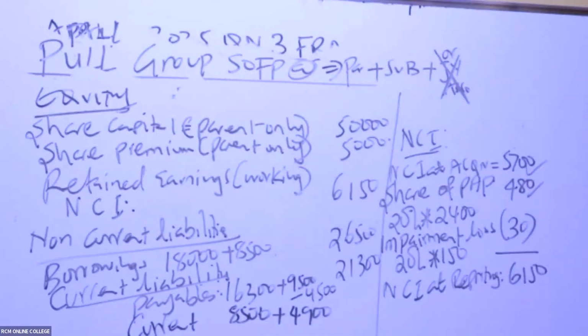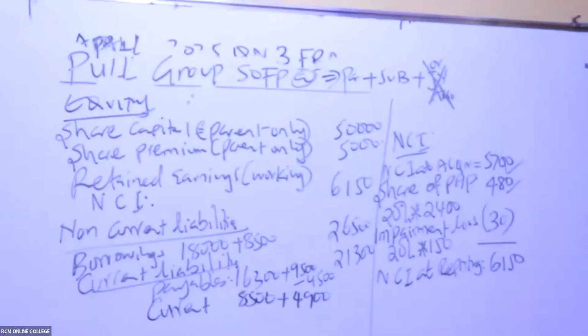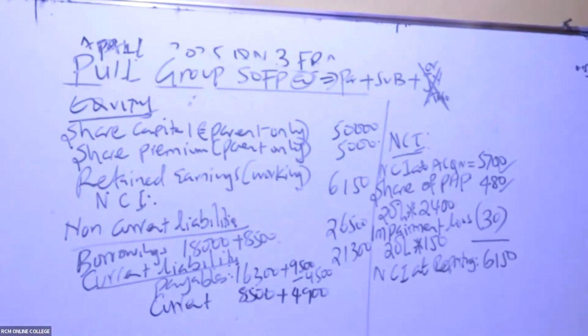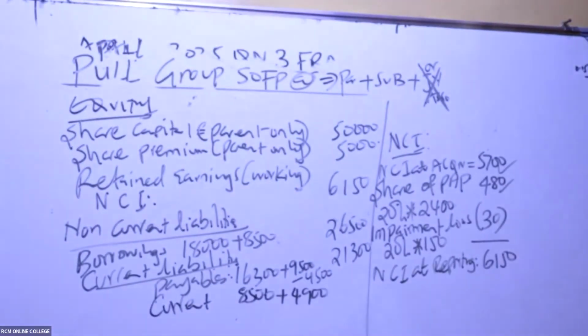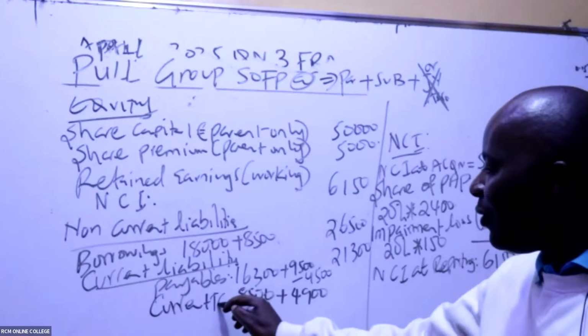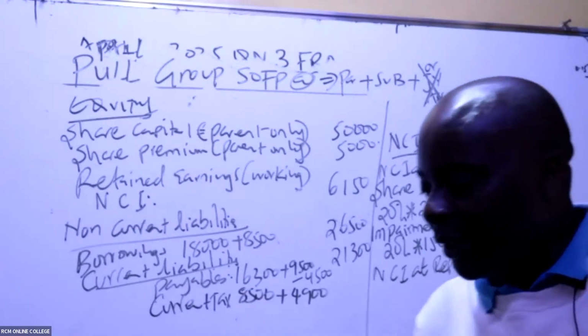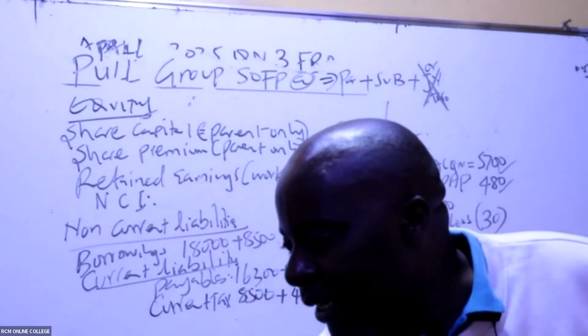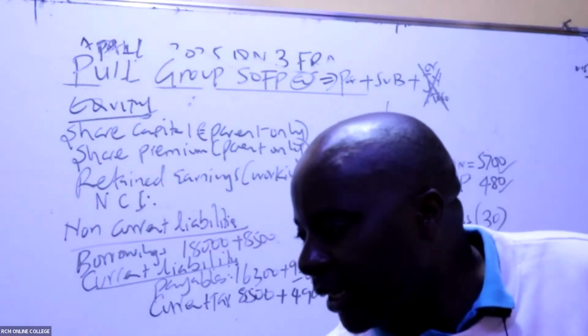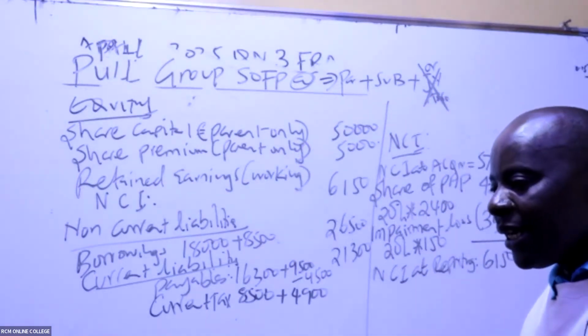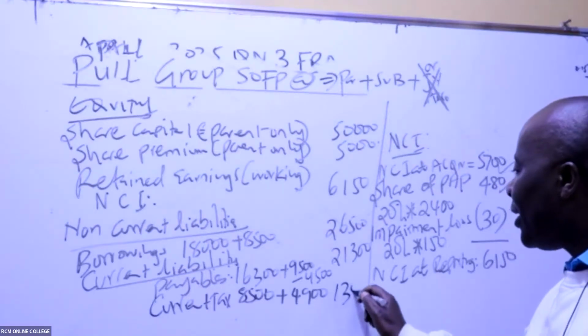So, ladies and gentlemen, what do we have here for taxation? Current tax, my good students. I'm being given a figure for current tax: 13,400. Is that okay? 13,400.